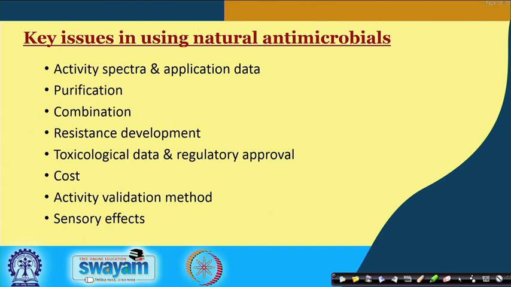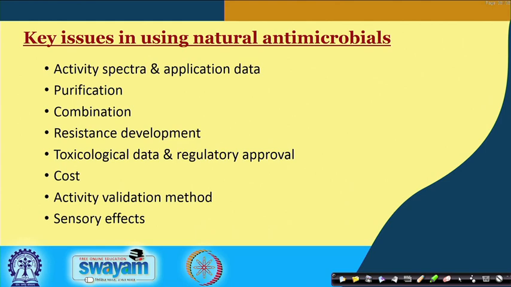Then resistance development is another important issue. Many times these microorganisms develop resistance to the chemicals after repeated or frequent use, or even after exposure for a little more time. So, this again becomes a probability. Some research on this issue needs to be done and data provided regarding their resistance. Then there are toxicological data and regulatory approval.